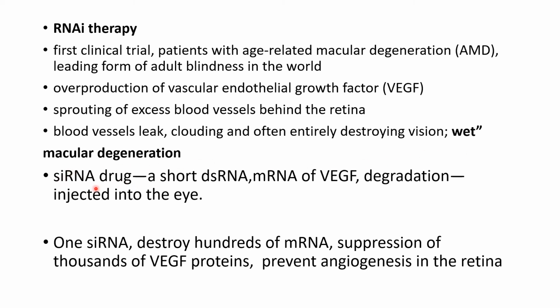Small interfering RNA is used as a short double-stranded RNA, and it will destroy the messenger RNA of the vascular endothelial growth factor, degrading this messenger RNA and preventing this disease. One small interfering RNA can destroy hundreds of messenger RNAs, thus suppressing thousands of vascular endothelial growth factor proteins, and thus preventing angiogenesis in the retina.